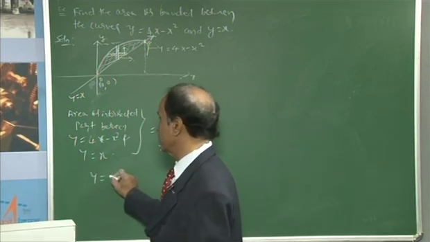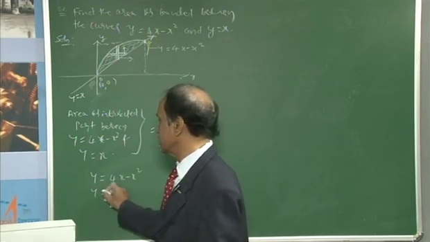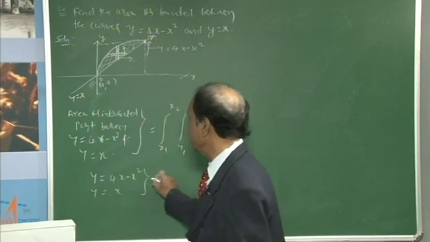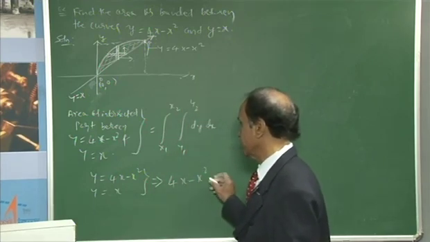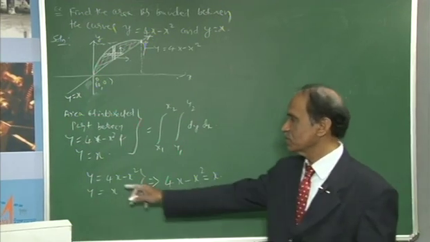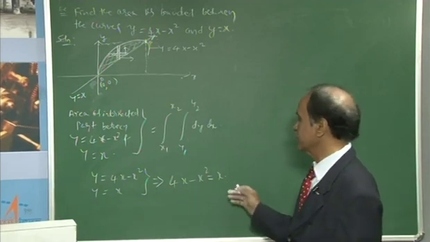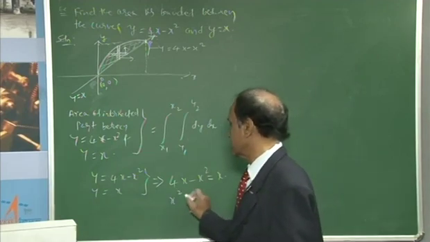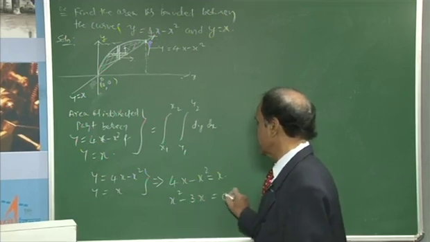So y equal to 4x minus x square and y is equal to x. This implies 4x minus x square is equal to x. You can take it like this because the left side has y, so you can easily compare. Then x square minus 3x is equal to 0.